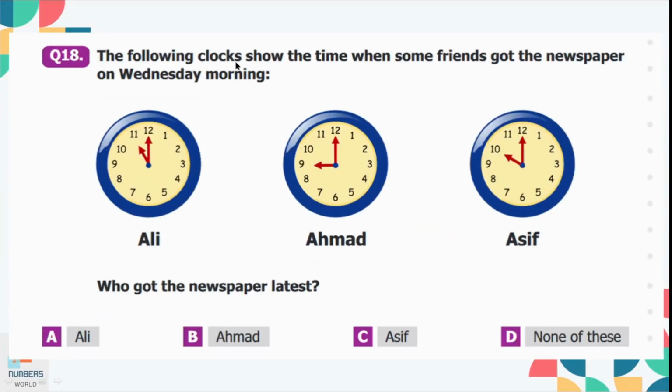Question number 18, the following clocks show the time when some friends got the newspaper on Wednesday morning. Who got the newspaper latest? So Ali got the newspaper at 11 o'clock, Ahmed got it at 9 o'clock, and Asif got the newspaper at 10 o'clock. So if we look at all the clocks, Ali got the newspaper latest. So option A is the correct option here, because 11 comes after 9 and 10 o'clock.